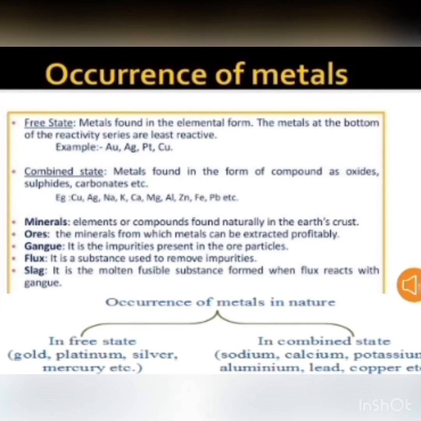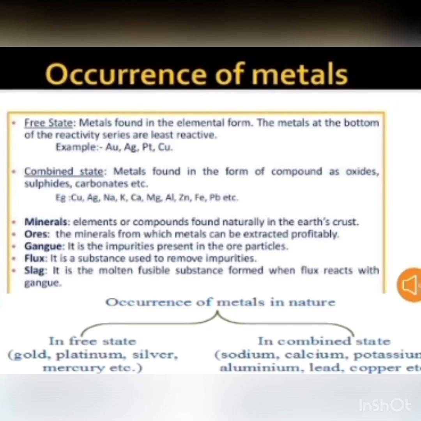Occurrence of metal. Metals occur either in the free state or in the combined state. The low reactive metals such as silver, gold, platinum are found in the free state because they are less reactive. They cannot react with other elements easily. While the highly reactive metals such as potassium, sodium, calcium, magnesium, etc., are found in the combined form because they are highly reactive, so they can react with other elements and form compounds. So they are present in a combined state.